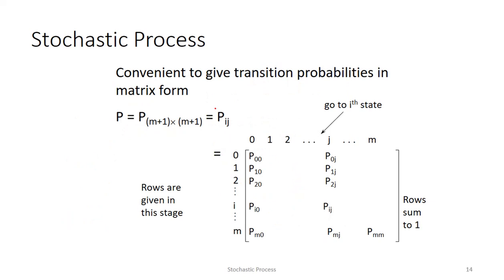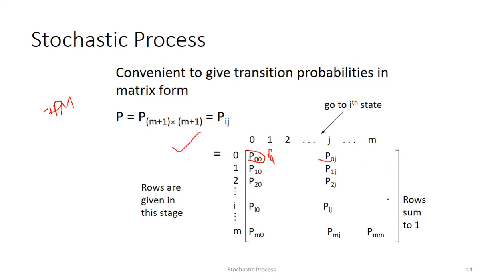Now we can see it is convenient to give the transition probabilities in matrix form. This is the transition probability matrix, generally called the TPM. How can we see it? This is the probability P00, here P01, and so on up to P0j. This is the general notation; if you know matrices, you can understand this.